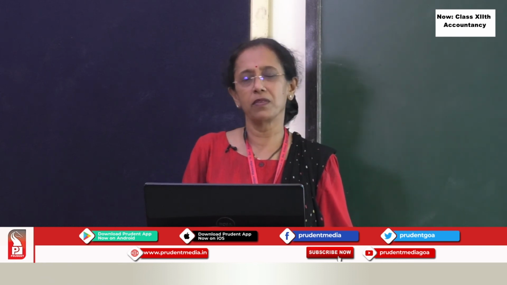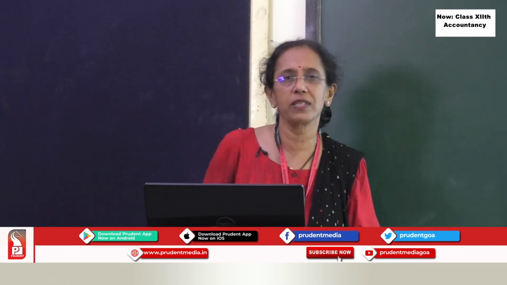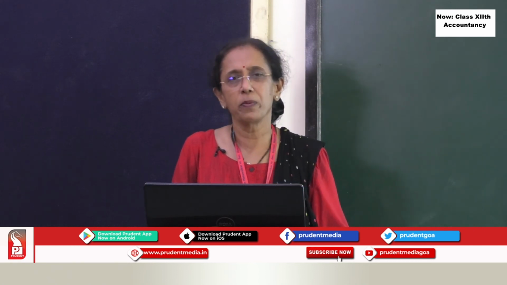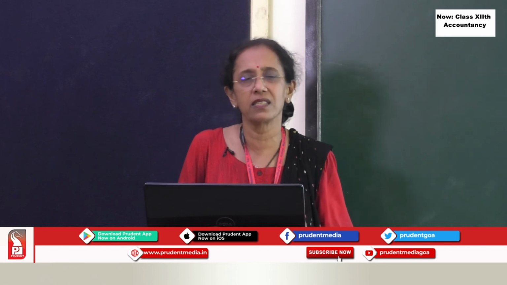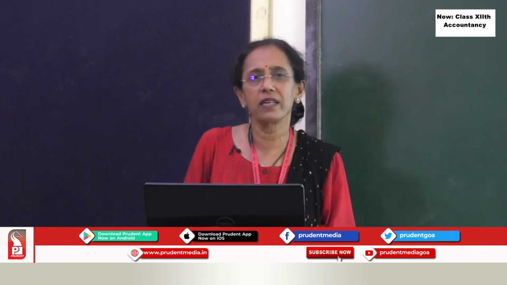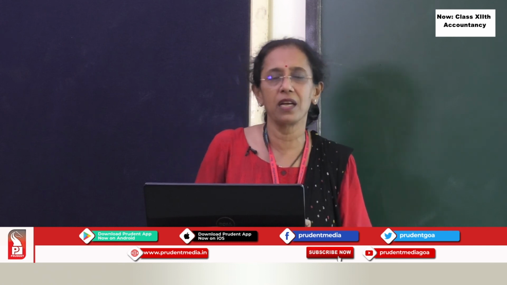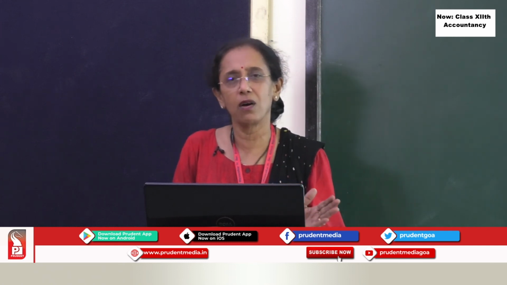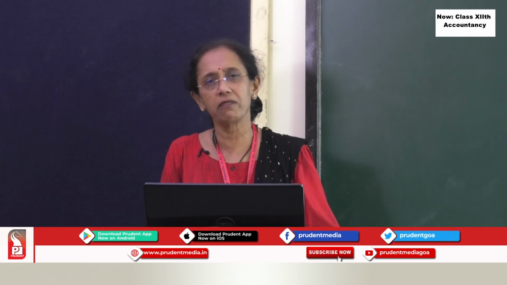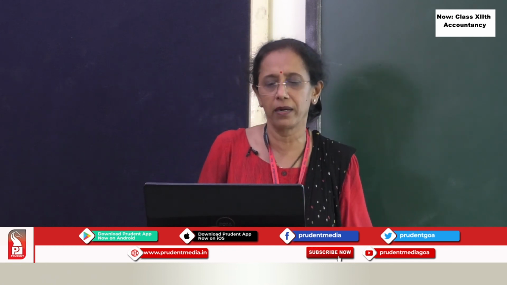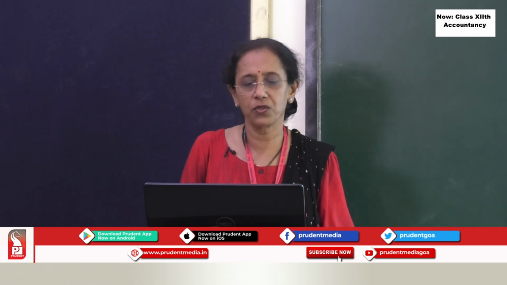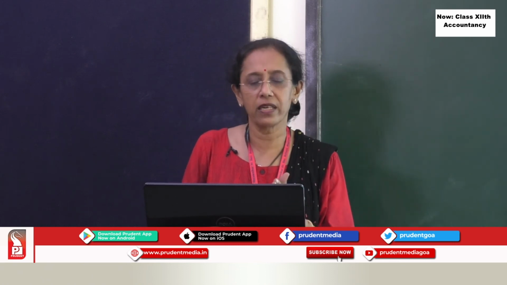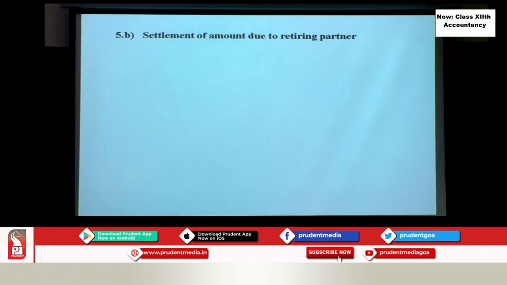But there is one more chapter you will be learning after this, which is death of a partner. Because retirement is on a convenient date, death is sudden, isn't it? So when the partner dies, actually till that date we need to calculate. So details of such calculations will be covered under the topic death of a partner. So for our retirement, let us stick to what we have done so far. So, settlement of amount due to a retiring partner.